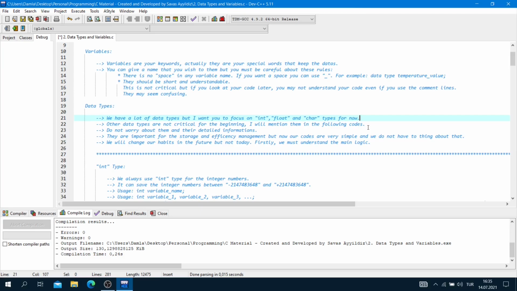They are important for storage and efficiency management, but now our codes are very simple and we do not have to think about that. We will change our habits in the future, but not today. Firstly, we must understand the main logic.